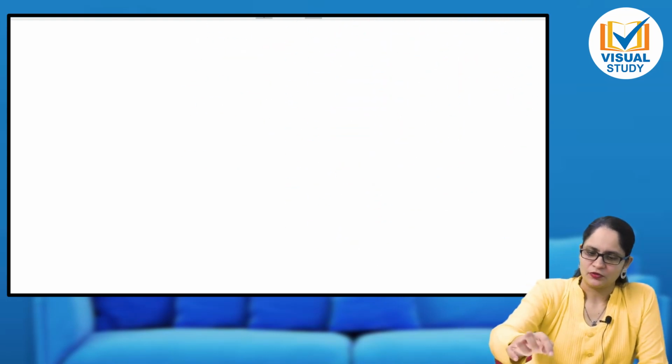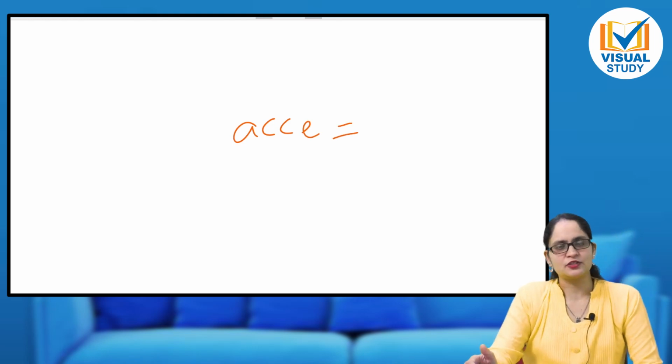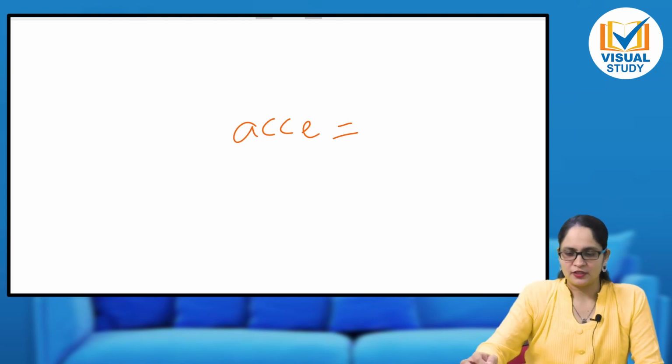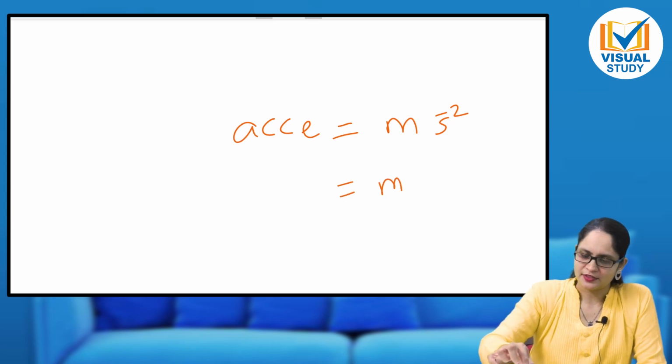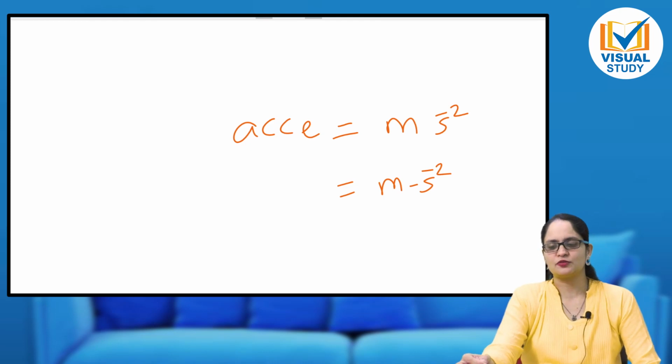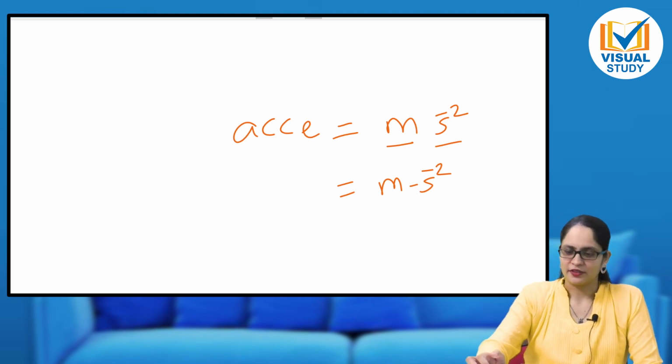What is the unit of acceleration? I hope you already know this unit. If you do not know the units of some physical quantities, you should learn them. The unit of acceleration is meter per second square, or we represent it as meter second raised to minus 2. So what is involved here? Distance and time both are involved.